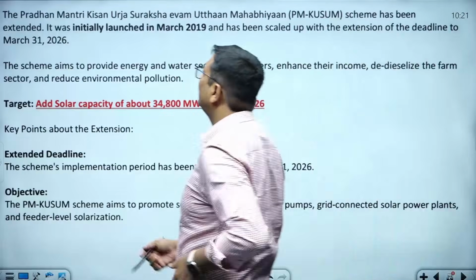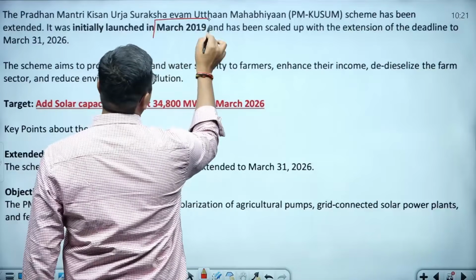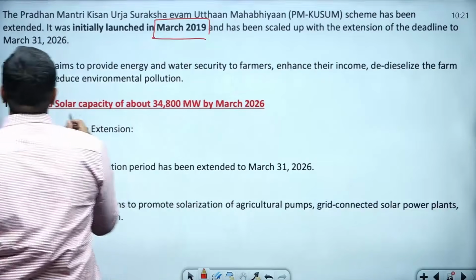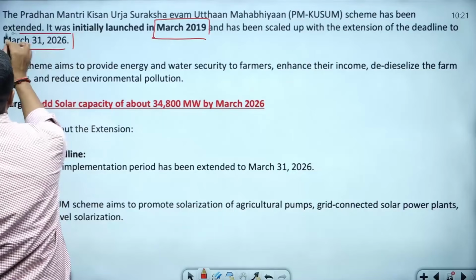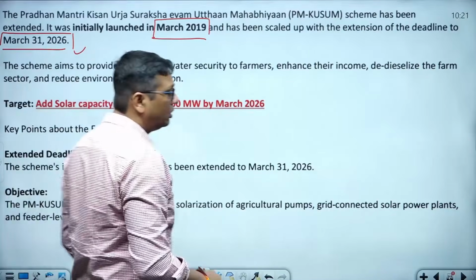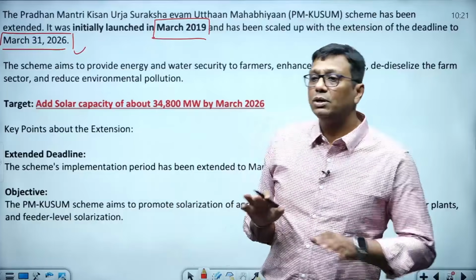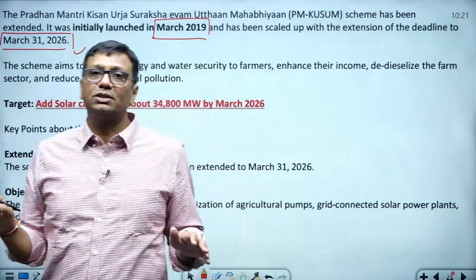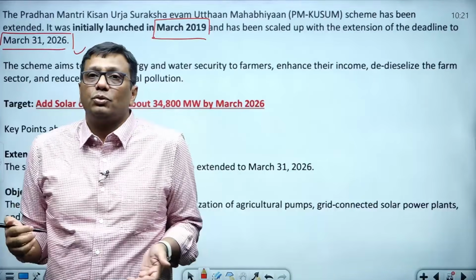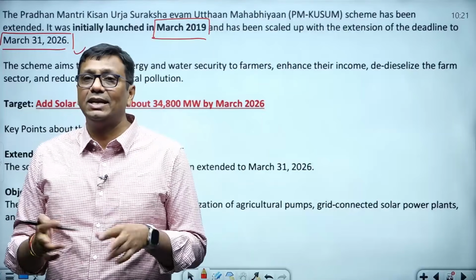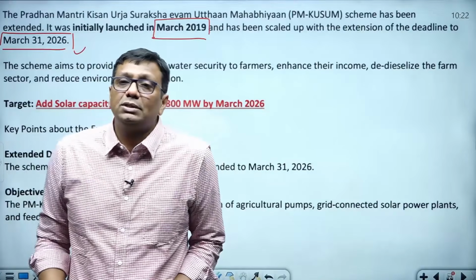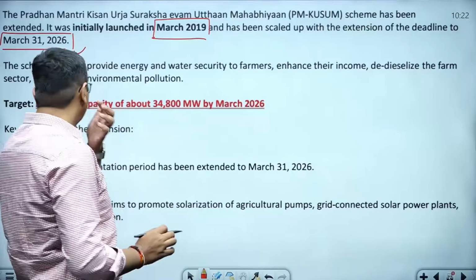By the way, the Kusum Yojana was initially launched in March 2019. It was further extended, and now the deadline is 31st March 2026. But again, I'm telling you everything is silent on this; I'm very sure this scheme will be extended further. Like the Ujjwala Yojana, which was again increased to distribute LPG cylinders, similarly this will also be increased.